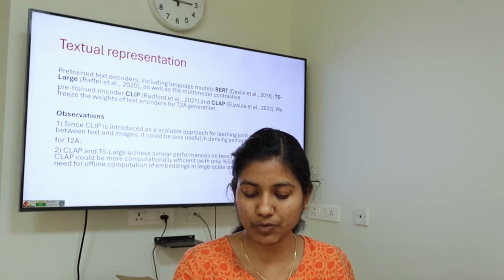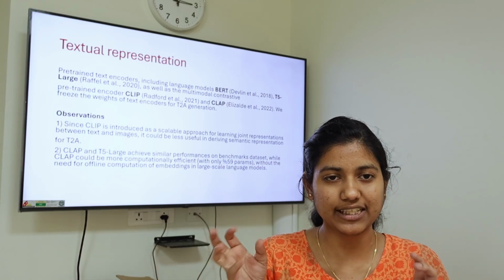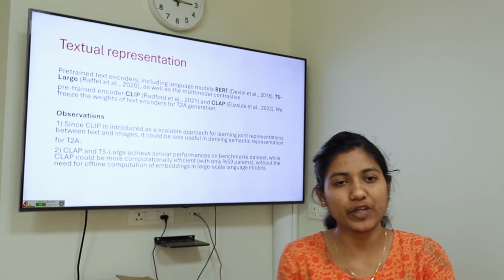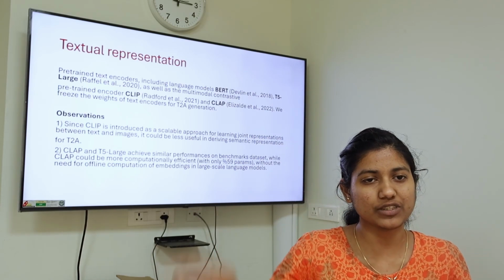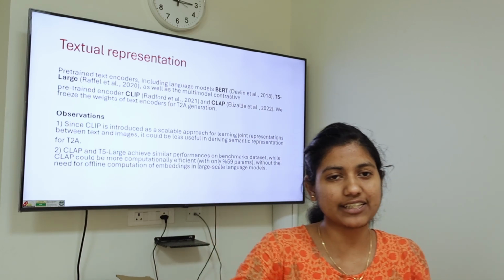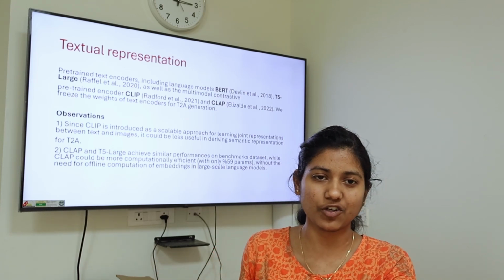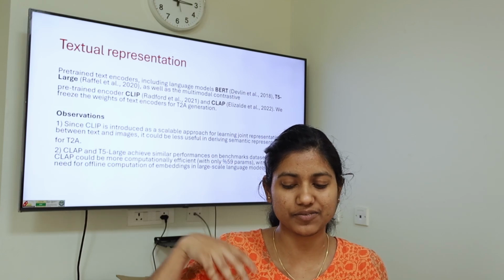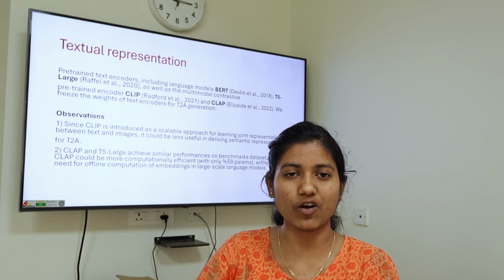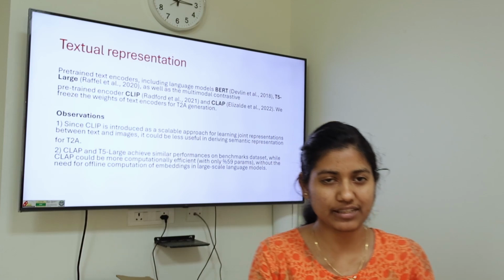And one more thing: for large language models, T5 large has nothing to do with audio. So there you need textual embeddings that we need to explicitly store offline and then use for training our diffusion models. But CLAP has text and audio latent representations in common, so it knows the coordination between text and audio, which helps in navigating the diffusion process easily. So you can perform embeddings as well as diffusion on the fly, in a flow. That's why they prefer the CLAP model.